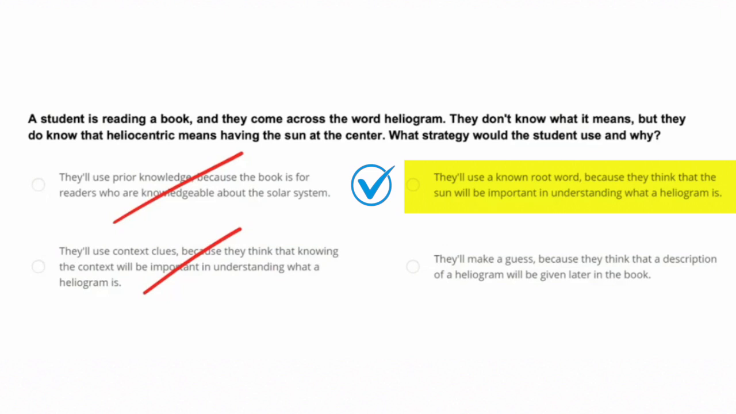So let's take a look at the last one, see why it is incorrect. They'll make a guess because they think that a description of a heliogram will be given later in the book. This would be a bad strategy. The student knows enough about the root word to make an educated guess rather than a random one. So when you know something about the roots or the parts of the word, use that to your advantage.